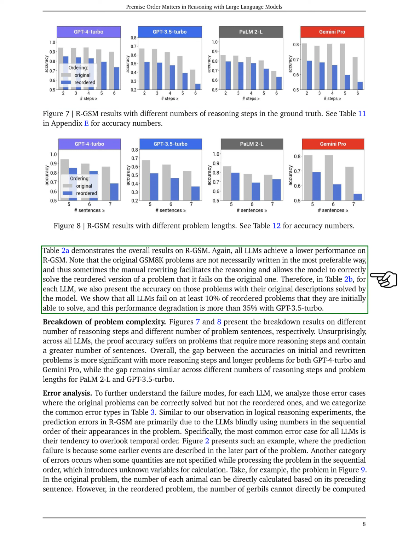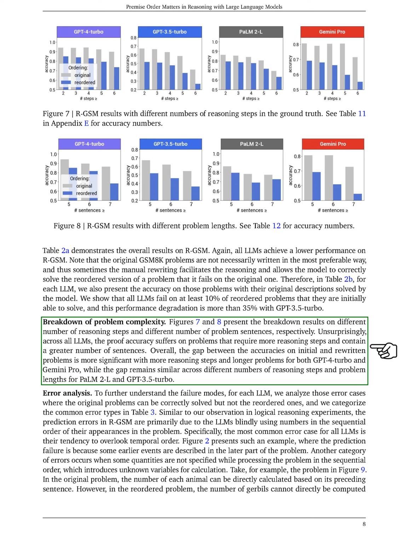We note that the original GSM-8K problems might not always be presented in the most ideal manner, leading to instances where manually reordering the problems helps the model solve them more effectively. Therefore, in our table, we also include the accuracy rates for each LLM when tackling problems with their original descriptions. Our findings reveal that all LLMs struggle with at least 10% of the reordered problems that they could initially solve, with this performance drop being over 35% for GPT 3.5 Turbo.